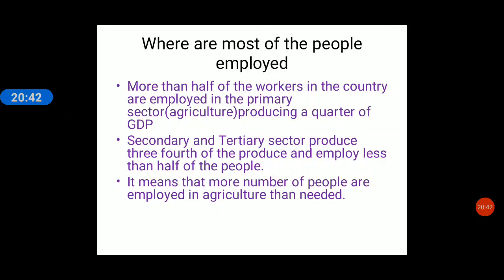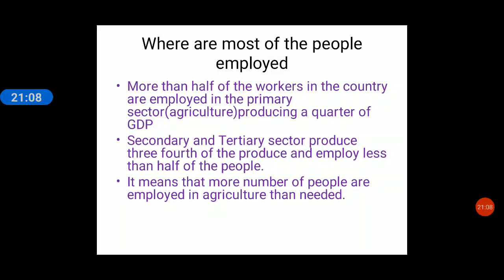If you check in the book, you will get graphs giving one base year and one current year, and they have given the data, the figures of where most of the people are employed. So more than half of the workers in the country, we are talking about India, are employed in the primary sector, that is agriculture, producing a quarter of GDP.